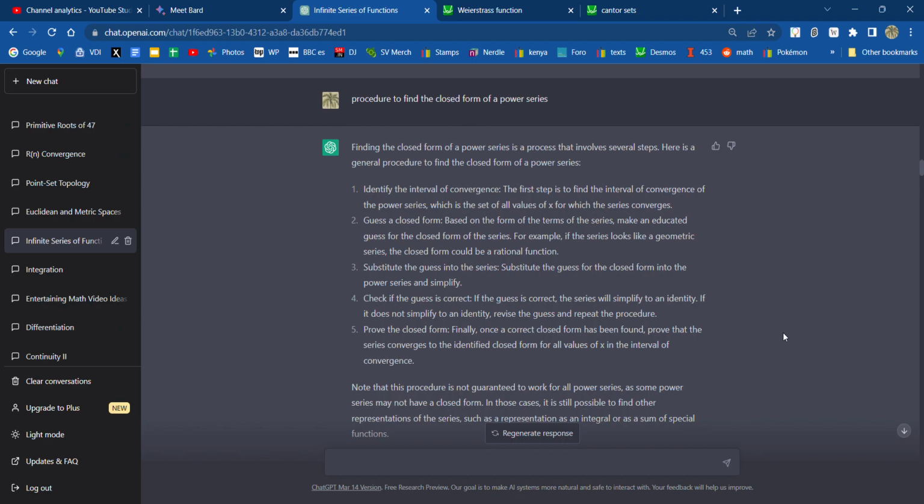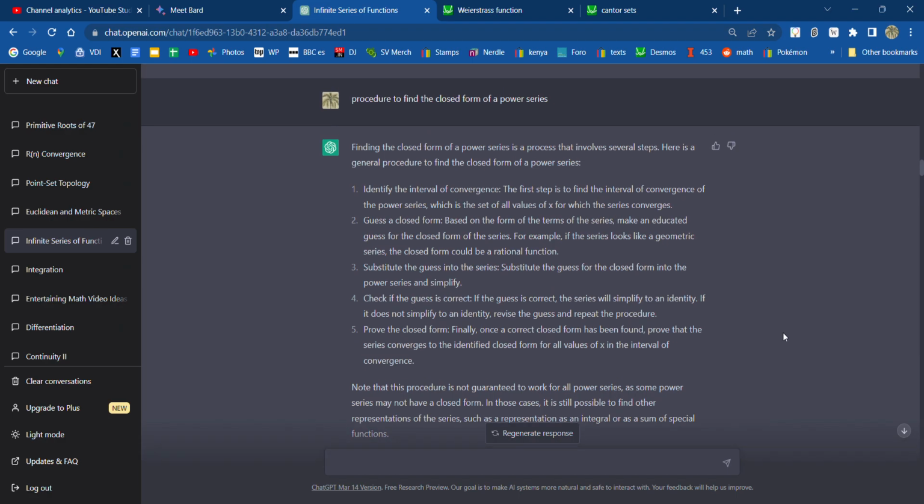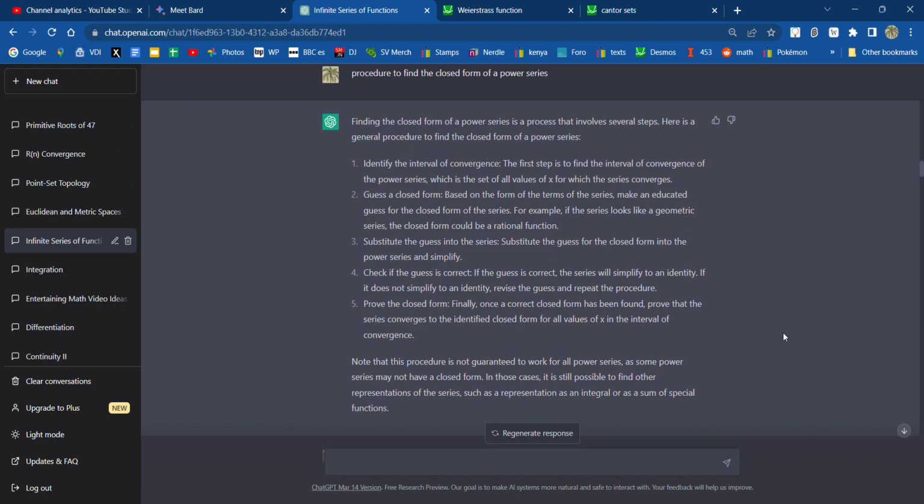Now, this is the hard one. Procedure to find the closed form of a power series. And yeah, this is something that I want to come back to. I found this particularly difficult to work through when I was working on chapter 7. I will definitely be coming back to this particular work, if you want to call it.